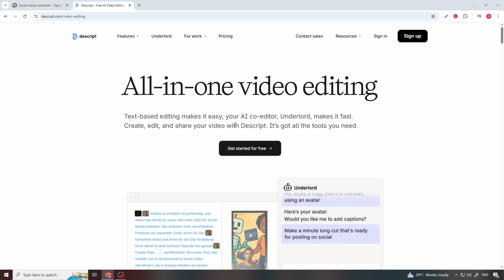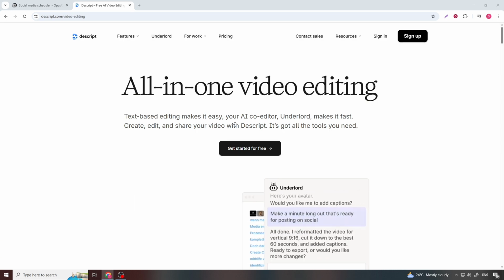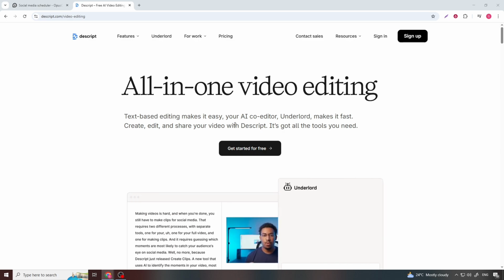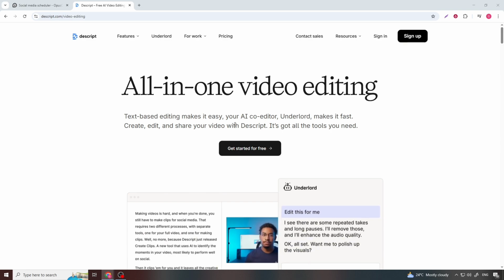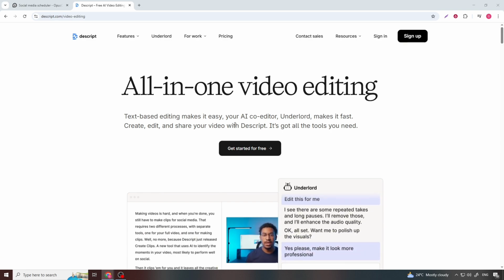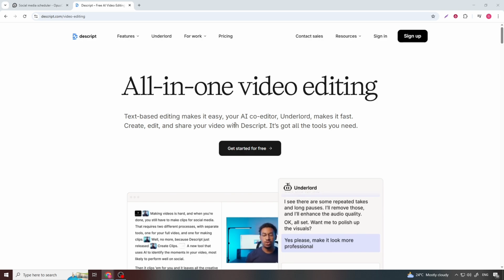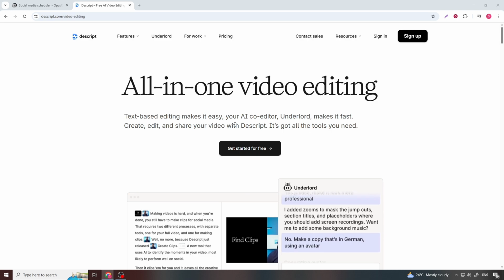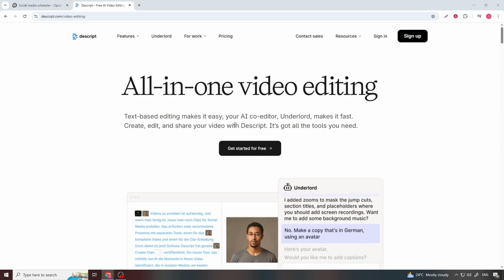Now let's shift our attention to Descript, a platform whose name you've likely heard if you create video or audio content regularly. Descript is built around a unified workflow where transcription, editing, and AI-assisted enhancements live together. Instead of handling video and audio separately, you get an environment where words become your primary editing interface.